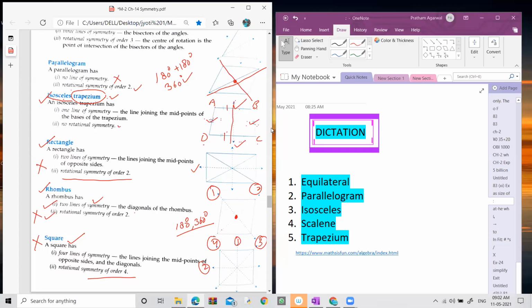Now let's come to the rotation symmetry. If you rotate it around the center of this trapezium, you will not find any order of rotation. Why?